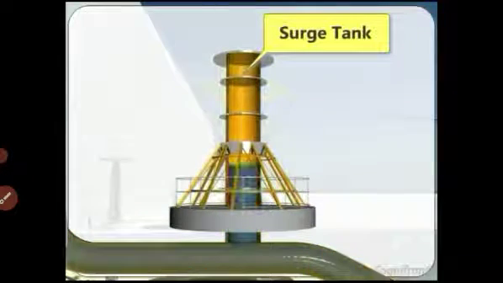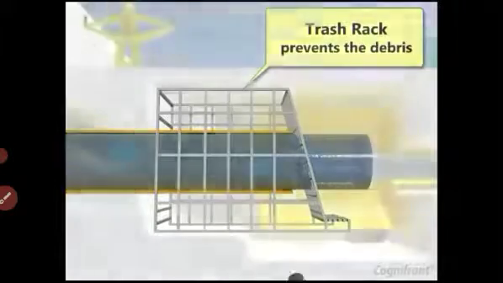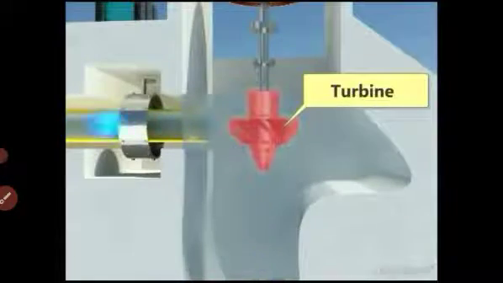Surge tank is built a little above. Trash rack prevents the debris coming from the reservoir, so that it is taken out. When water hits the turbine blades, mechanical power is generated.